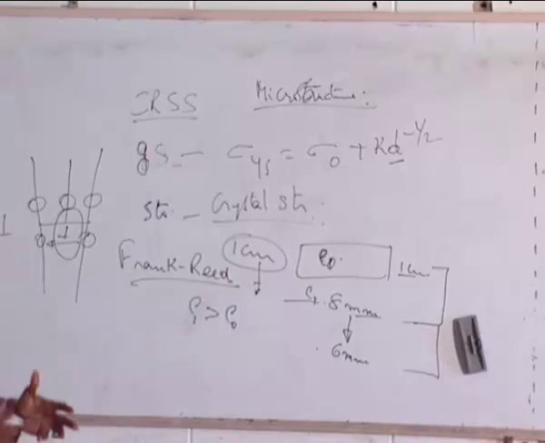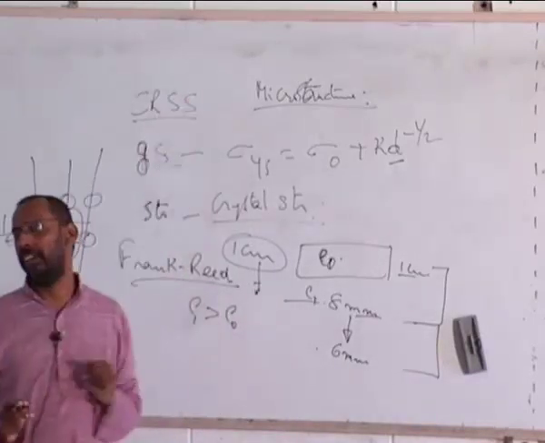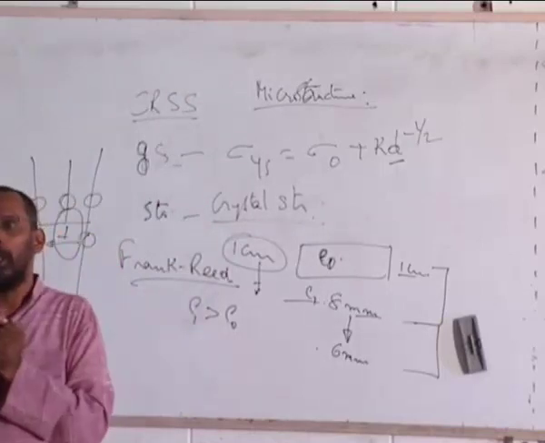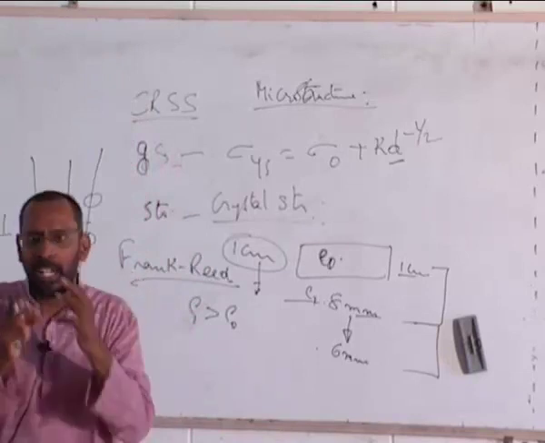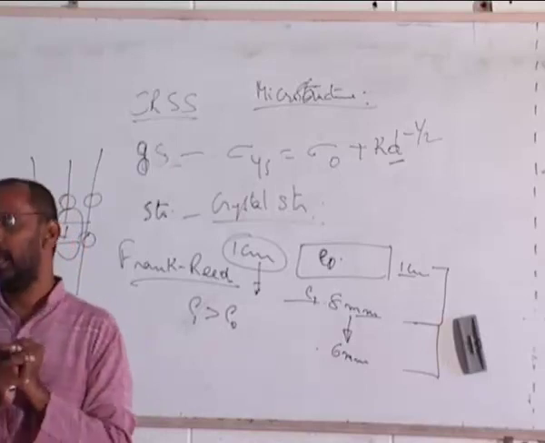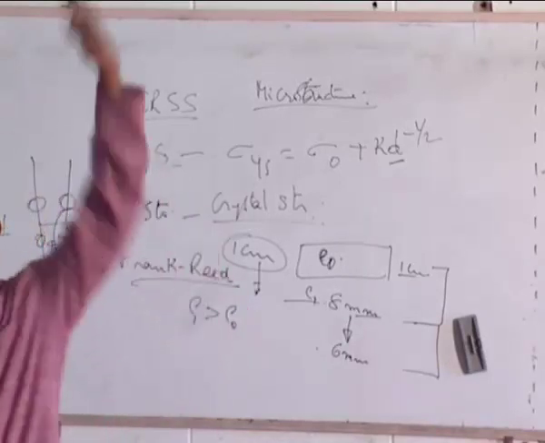And that extra stress provided to move the dislocation means the strength has increased. Whenever I need to provide extra stress for the dislocation to move, that means my yield strength has increased. The ability of the material to deform has gone down. The stress that I need to provide for the material to deform has increased.